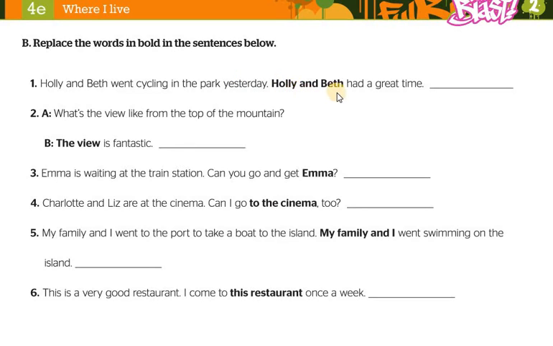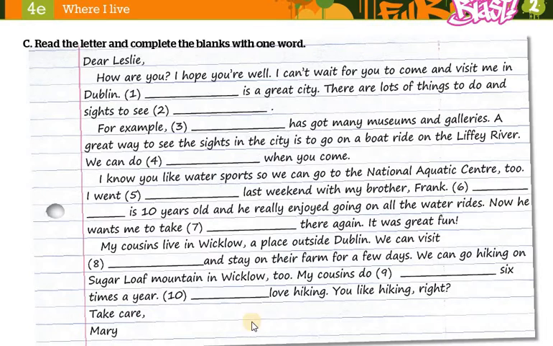So it's the same as the previous activity. For example, we are going to replace it with a pronoun. Is it he, she, it, we, them? Try to choose the suitable word and put it in these gaps. Then we have read the letter and complete the blanks with one word. So you are going to read this letter and replace the blanks with a word. Basically, they are going to be the same as we saw in the writing lesson.